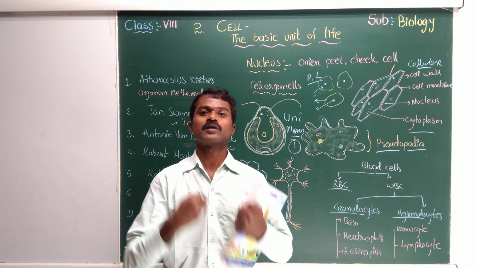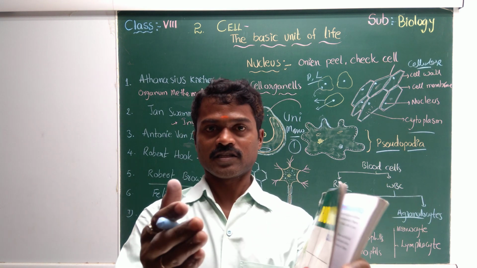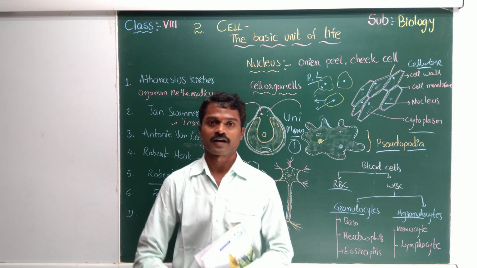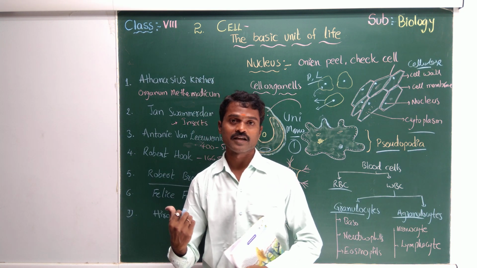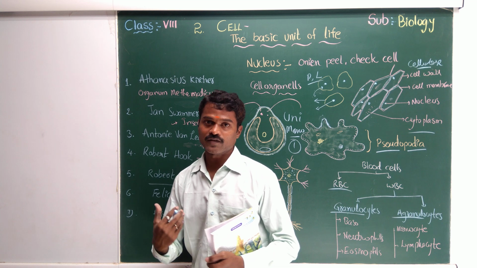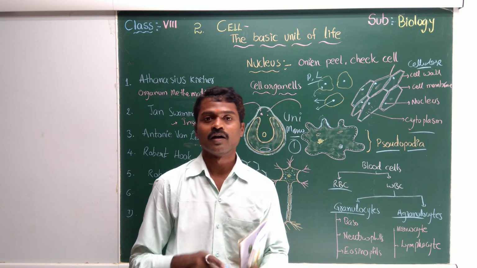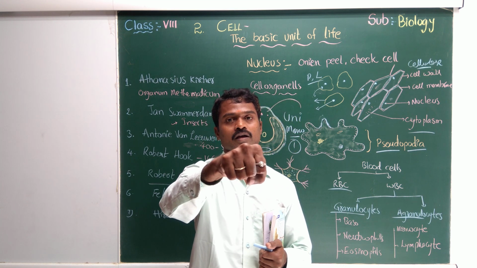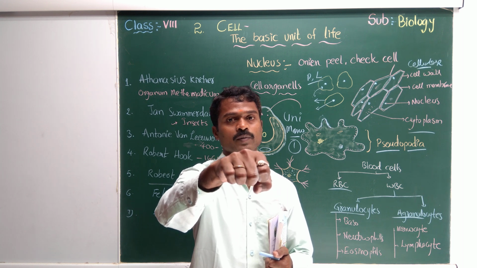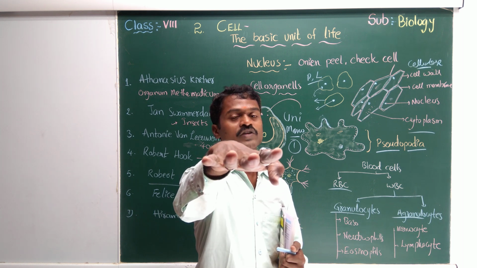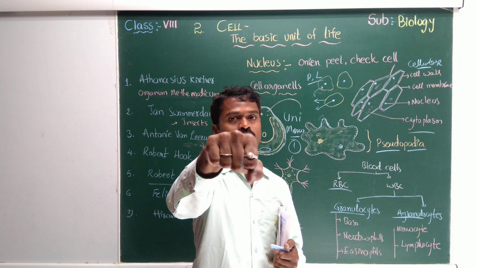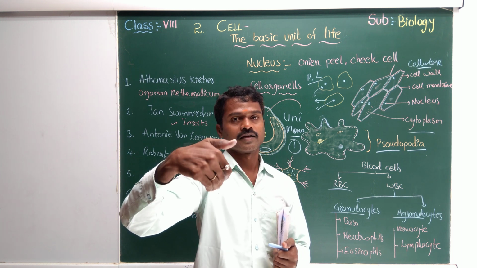For example, if I want to move, I can move towards this. If I want to move, I can move back. If I want to move right, I should turn. If I want to move left, I should turn. But what are amoeba? If amoeba want to move, it will move preparing the legs towards this side, feet. If amoeba want to move back, it will prepare the legs back side, right, left.